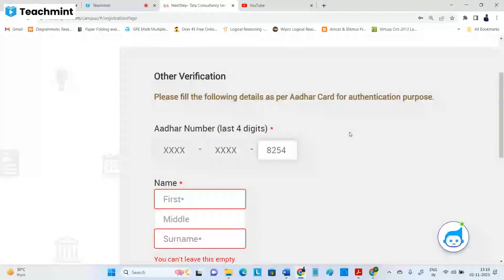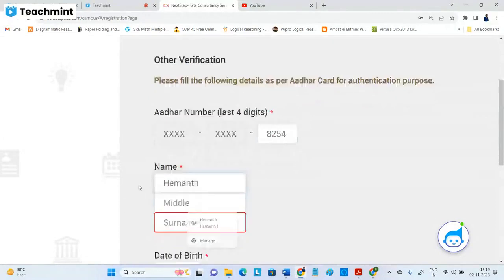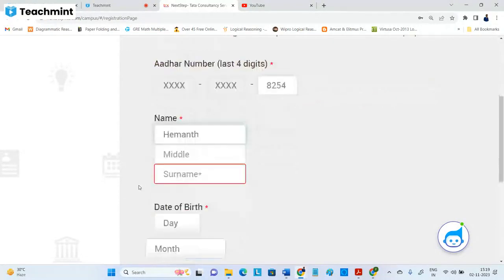First name must be your name, not your family name. First should be your name. Last name must be, okay, your family name. Middle name, if you have, suppose Hemant Kumar J, Hemant, okay, name, Hemant Kumar directly here also no problem. Surname is actually your family name or your father name, whatever it is there in your extra point. Hemant J, J is my surname actually. Hemant is my name, so my name should be first. Middle name is optional. If suppose you have Hemant Kumar J, Hemant there, Kumar here, J in the surname like that, you can put. Surname is your family name for your information.